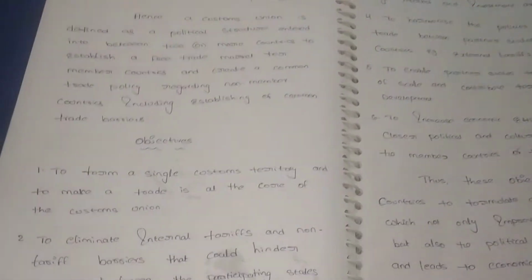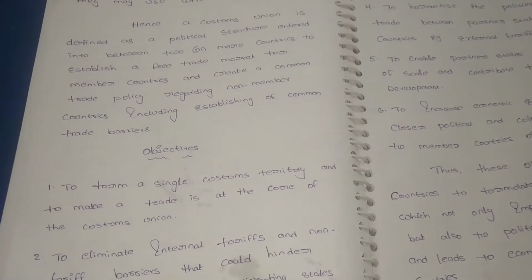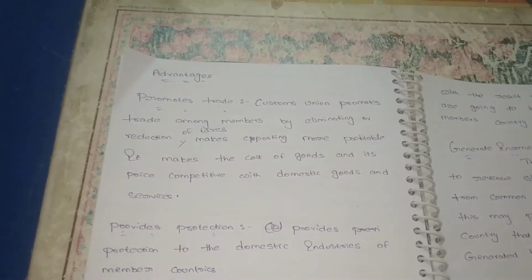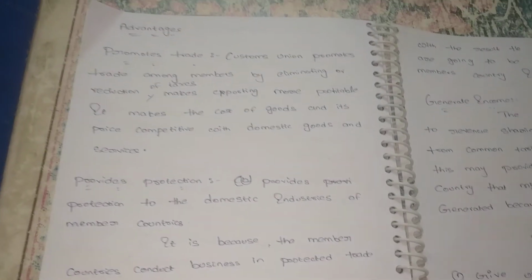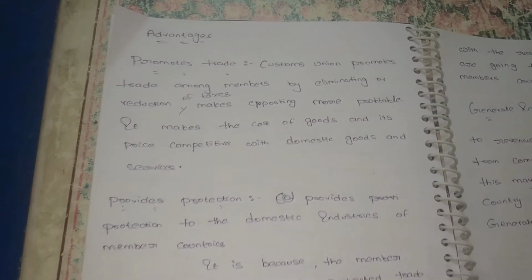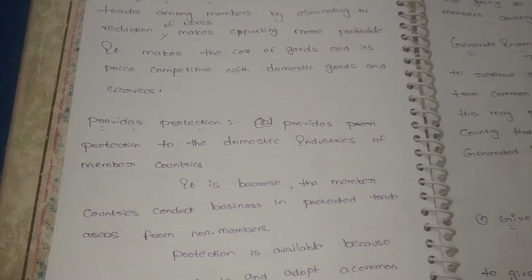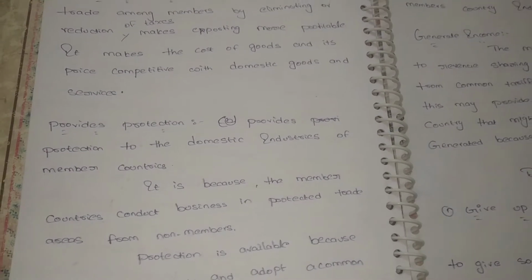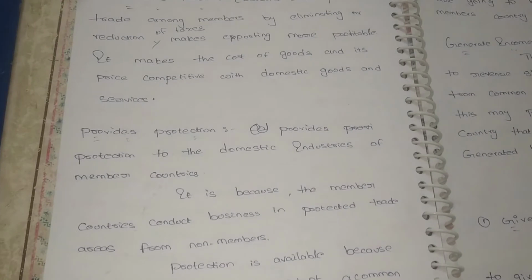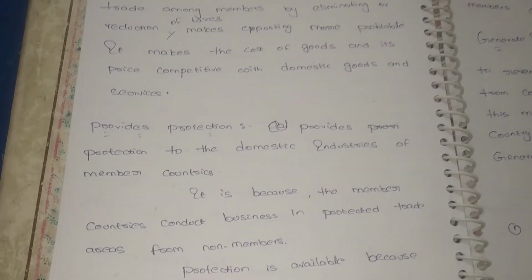For these objectives, not only can we develop our trade, but also our culture, traditional activities and social activities with other countries. Next, there are some advantages and disadvantages. Promotion of trade and protection of the domestic countries. We can promote our trade by forming a customs union because of the easy exchange of goods and services, and it also provides protection among the member countries, and we can create competition. For that competition, we can produce a huge amount of goods, so we can earn more revenue, and we can use that revenue for the other development of the country.